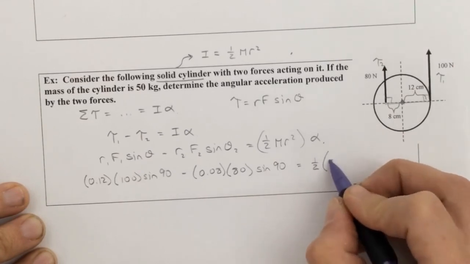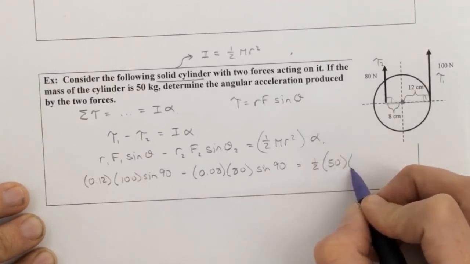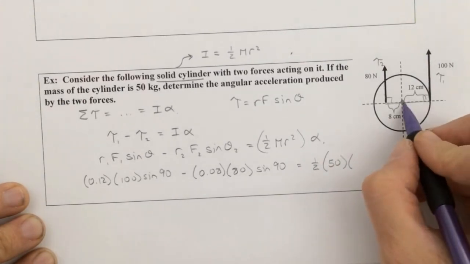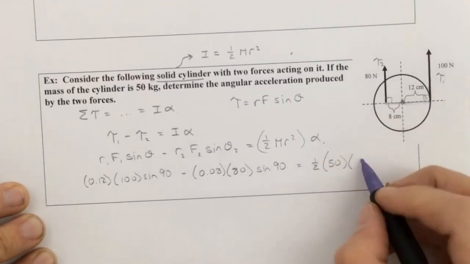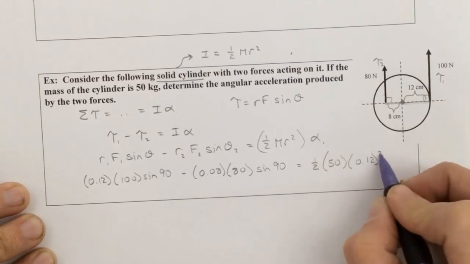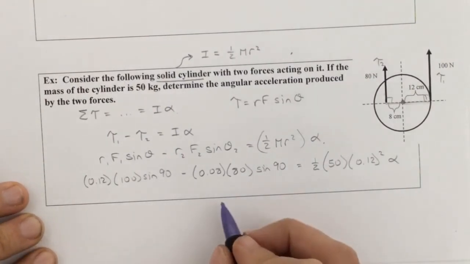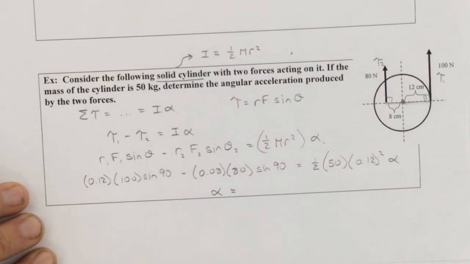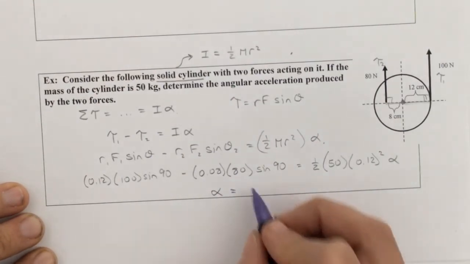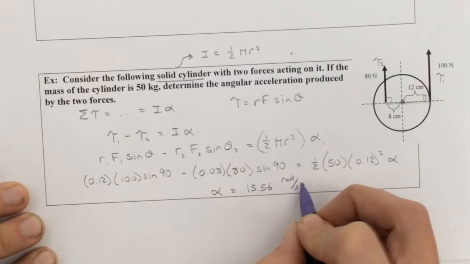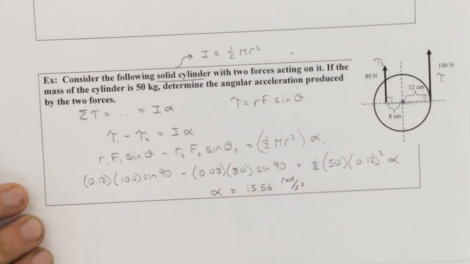My mass is 50 kilograms. My R value, it's the radius of the entire thing, so that will be 0.12 squared, times alpha. So pause the video if you need to, but go ahead and calculate out what that angular acceleration is. And you should get that it is 15.56 rads per second squared. Okay?